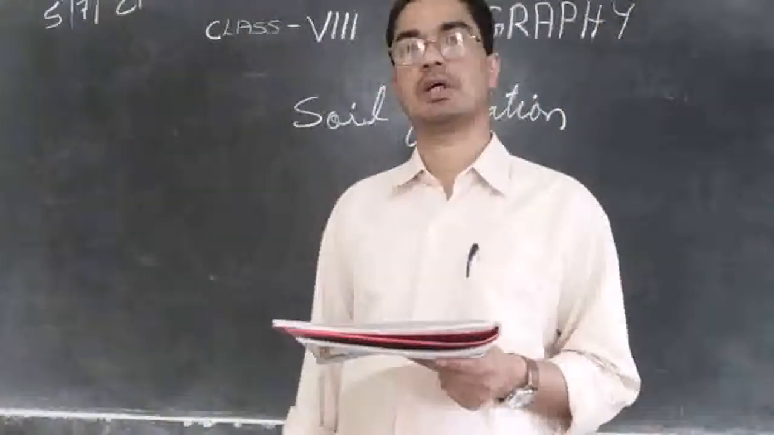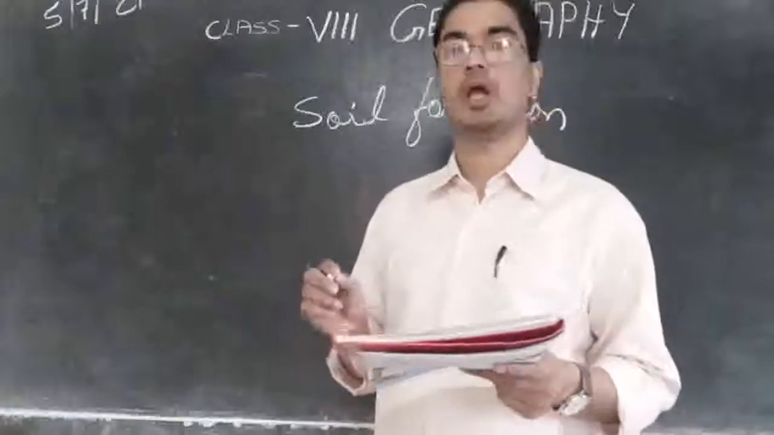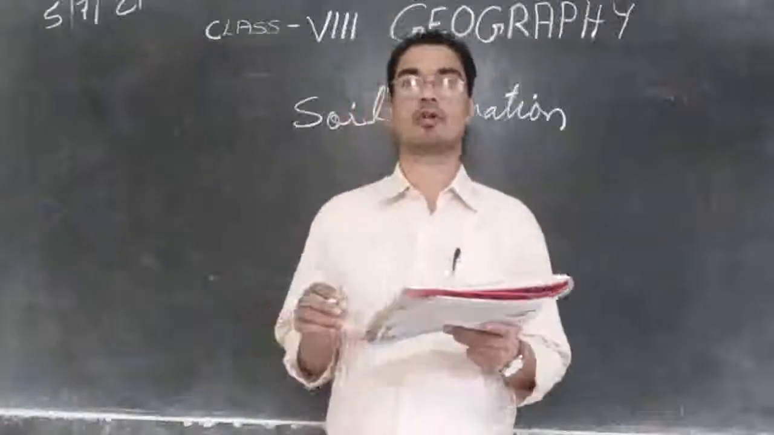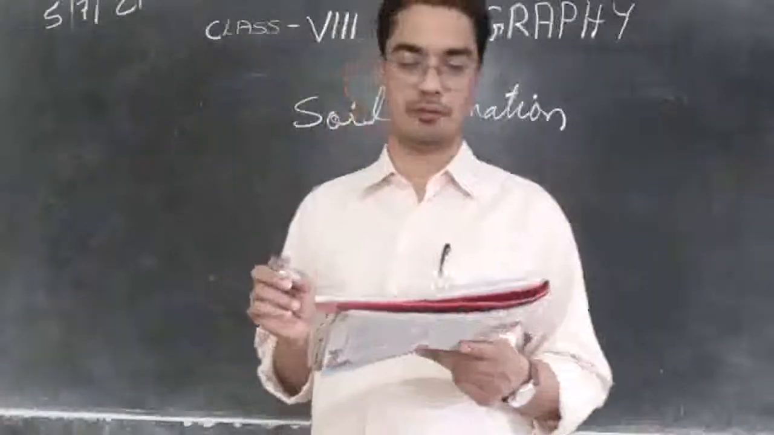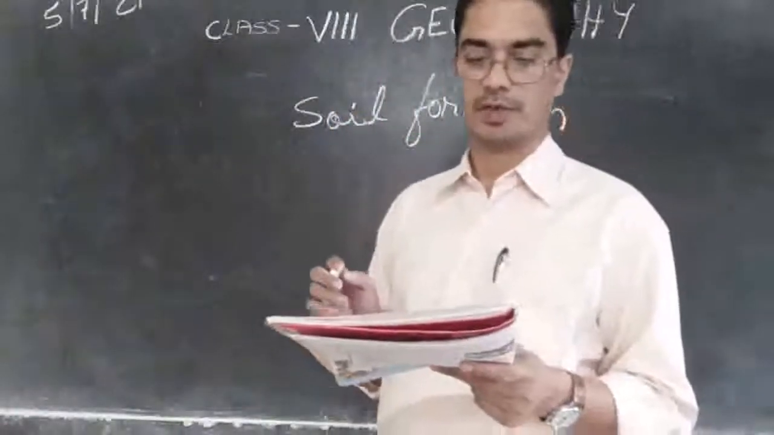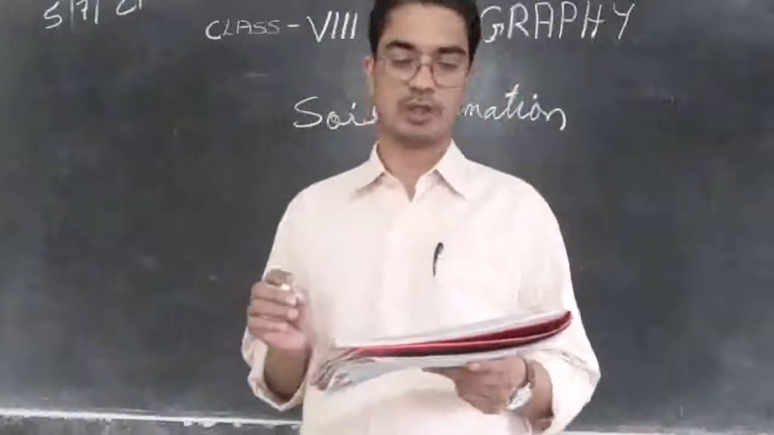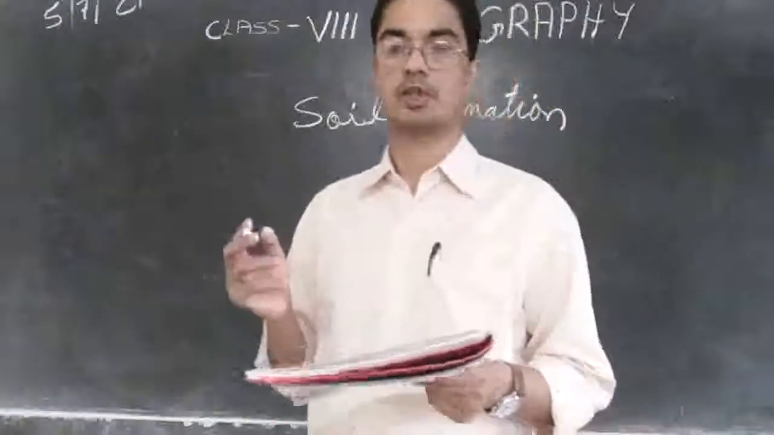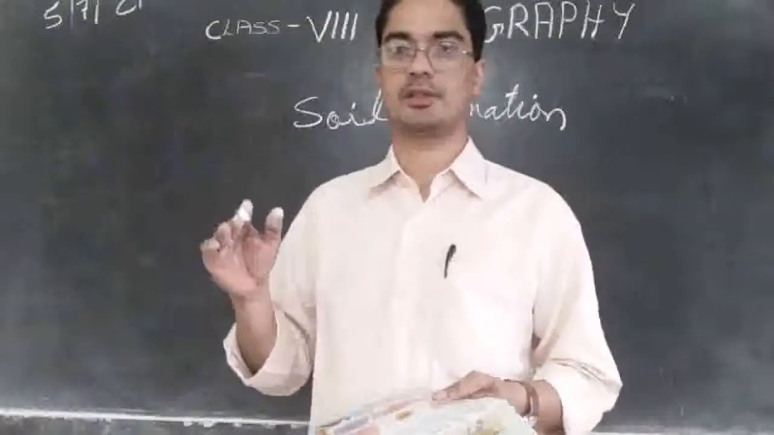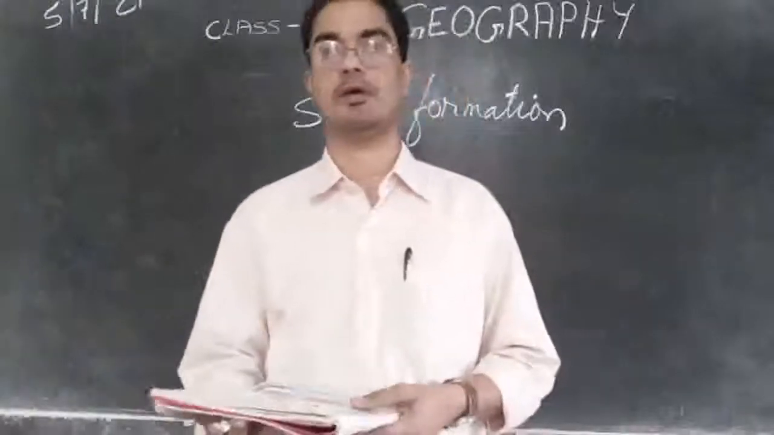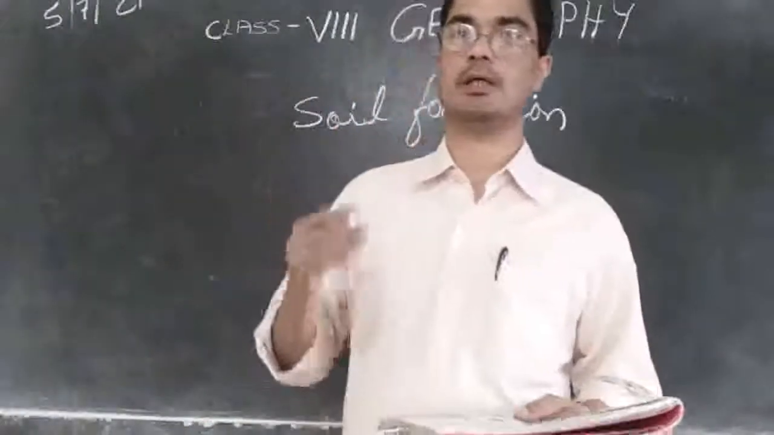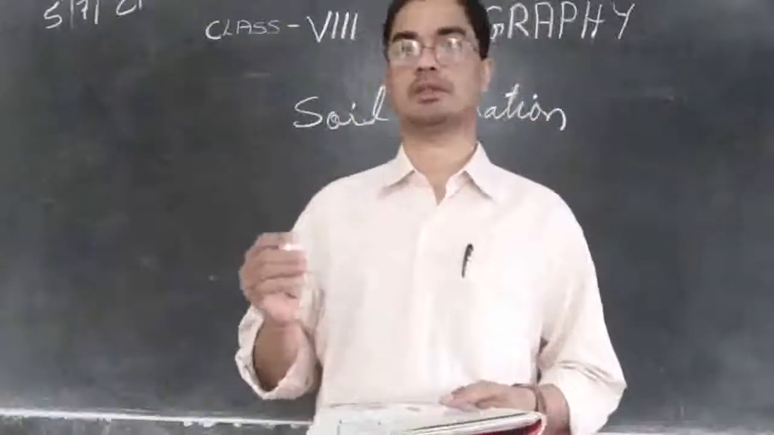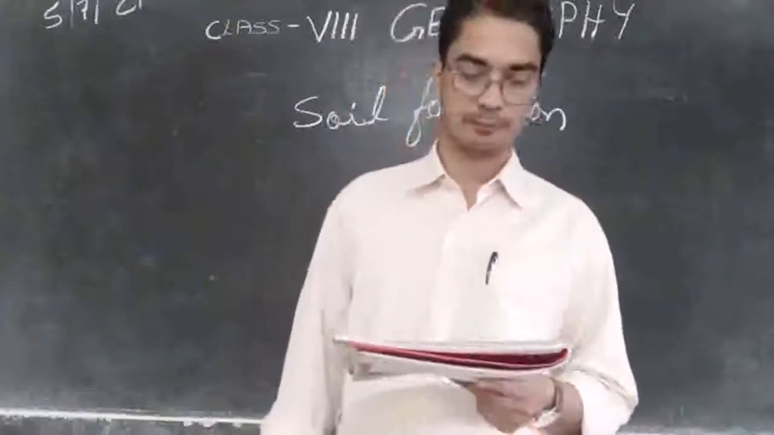Then other factors are topography, role of organic material, and time taken for the soil formation. So, what are the other factors? Depending on the nature of the soil, it is the topography, the top part of the earth. What kind of land we have? Is it a plain? Is it a valley or hill? Or is it a highland? So, topography also matters. The soil will be formed accordingly.